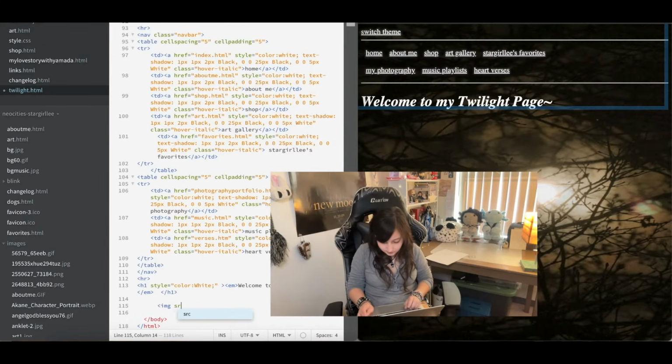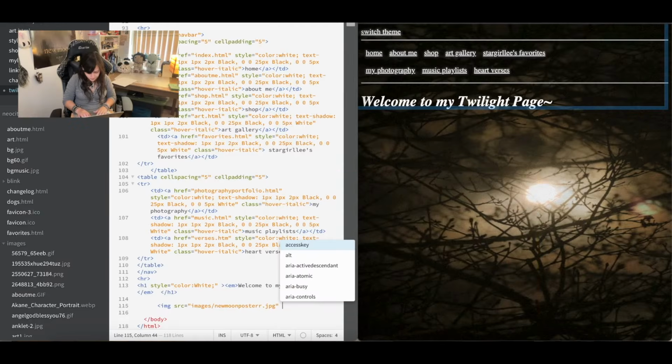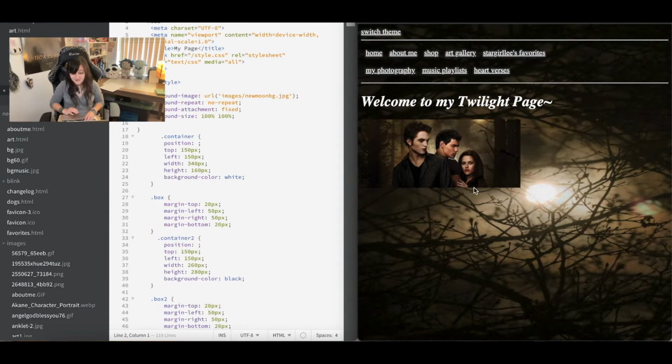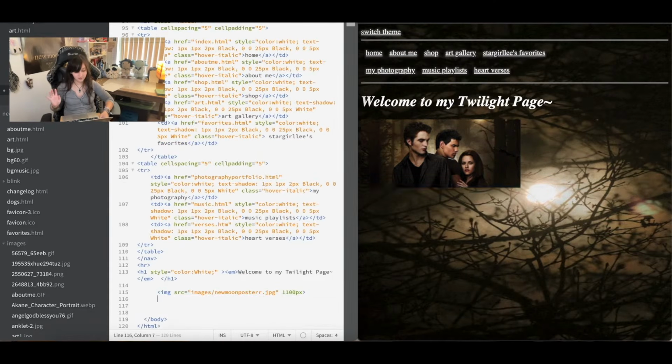Image src equals images/new moon poster. Do 500 pixels. Oh, 500 is really small, and I fear that it blends in too well. I wish there was a picture of the background of this poster, and then I enlarge that. That would be really cool. Okay, whatever. We're just gonna keep on going for now.